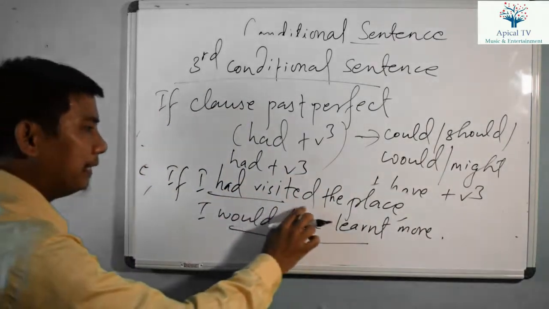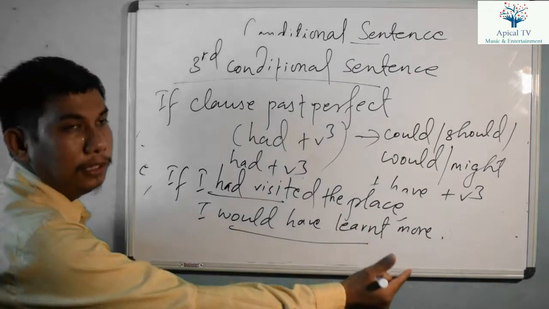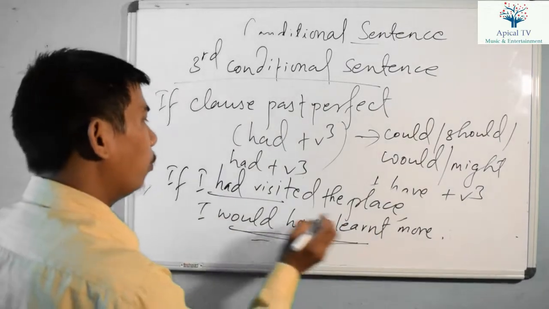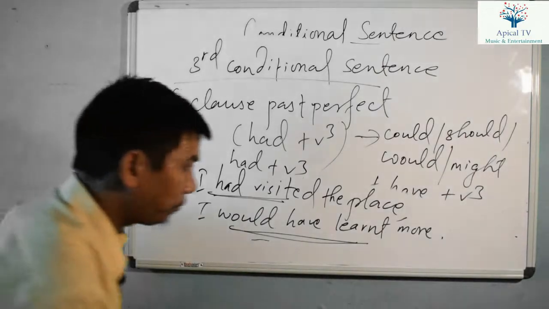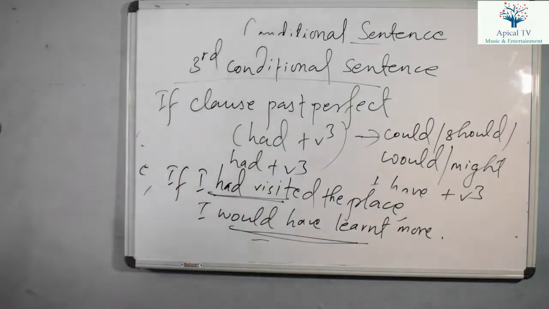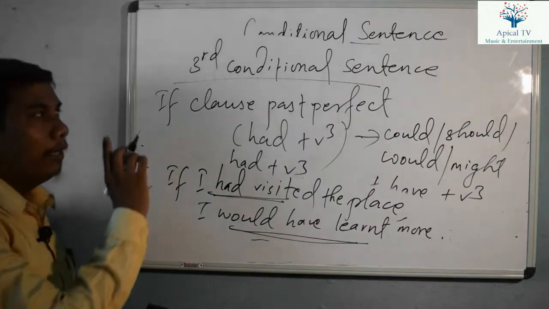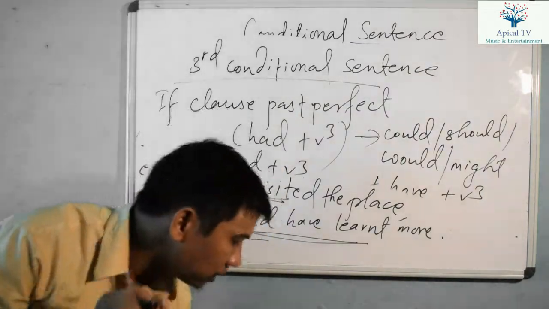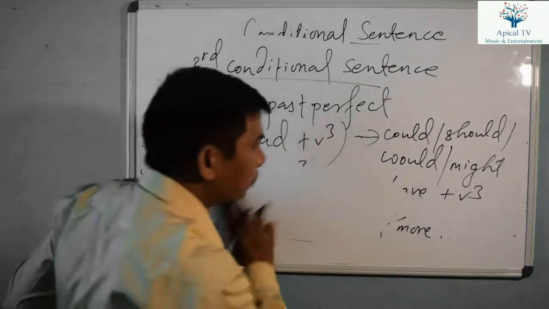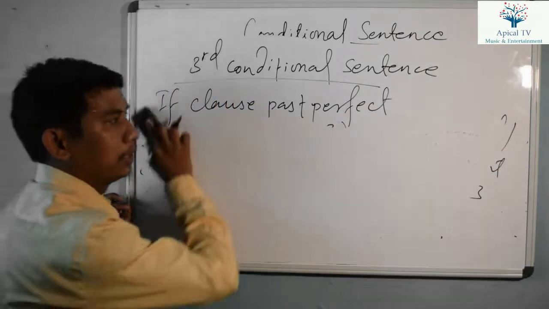If I had visited the place, I would have learnt more. Would have plus verb 3 is used. Why? Because there is past perfect tense, had plus verb 3 form. So in this way we have to use the third conditional sentence. We use the third conditional sentence for regret and remorse.